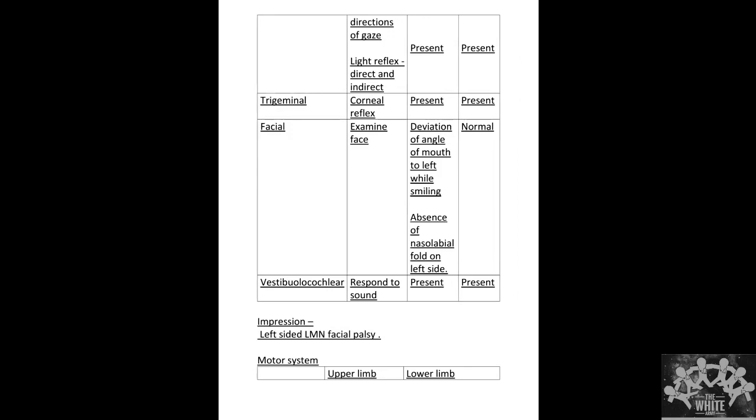Direct and indirect light reflex was present, and trigeminal nerve, corneal reflex was present in both eyes. Facial nerve: there was deviation of the angle of mouth to the left while smiling, and absence of the nasolabial fold on the left side, whereas the right side of the face was normal. Vestibulocochlear nerve, response to sound was present. So probably a left-sided facial palsy.